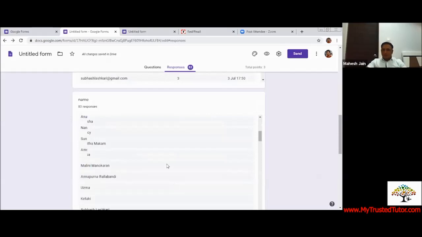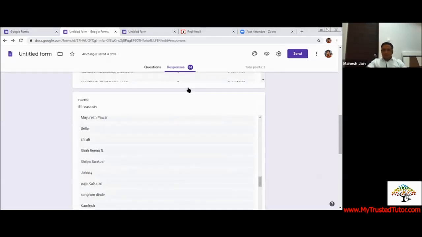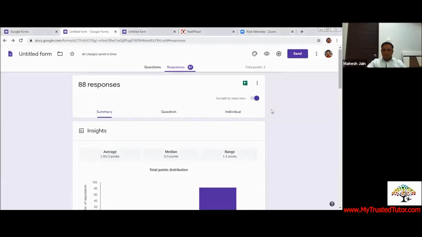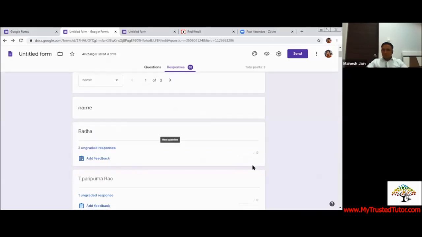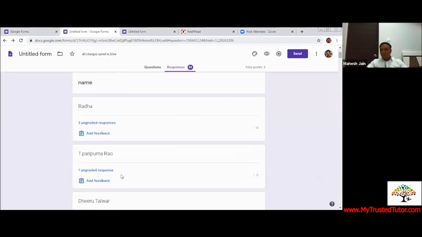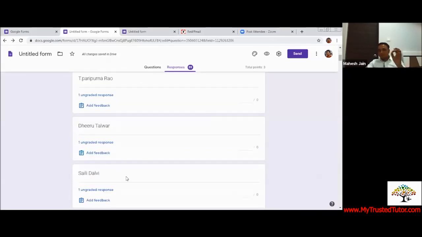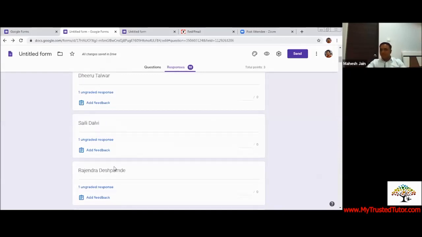So you could see all the names are available of those who have responded to the form, and this is how the paper will be conducted. So you could see, okay, got stuck. Yeah, so you could see questions individually, how many have answered each question, and what each student has answered. Everything is visible under every student's name. You can see the question and you can give your feedback.